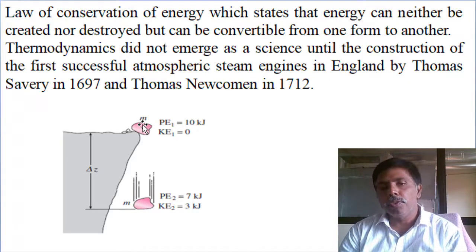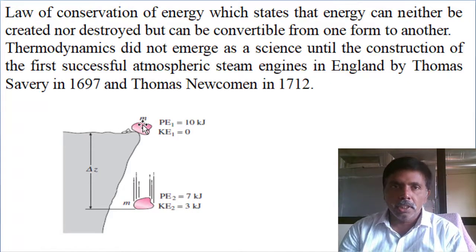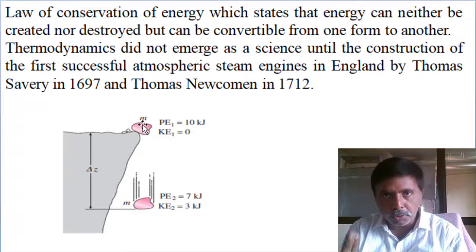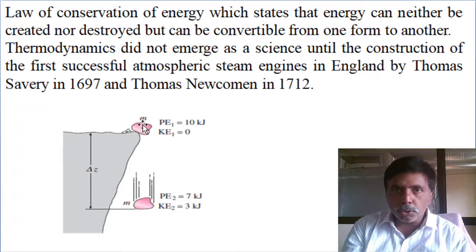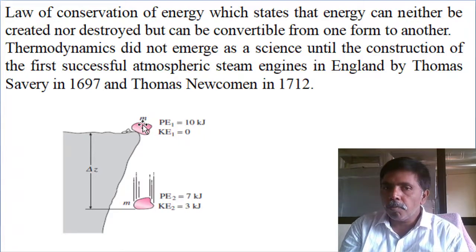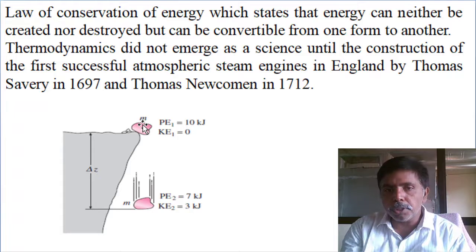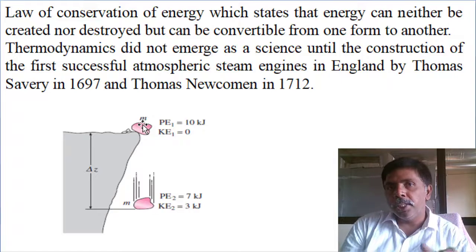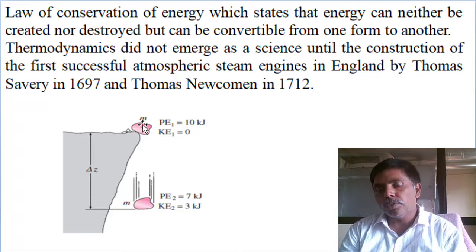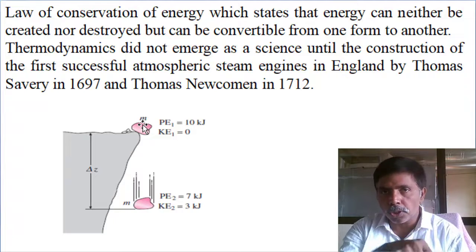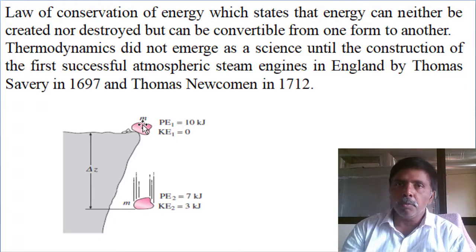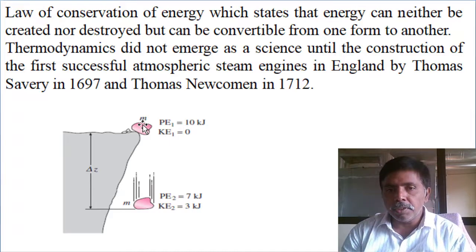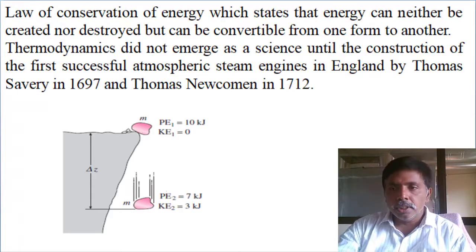Now the mass is moved some distance, then potential energy is reducing, the head is reducing. Whatever energy is reduced is converted into kinetic energy. The potential energy reduced from 10 to 7, and kinetic energy increased from 0 to 3. So here we can write the first law of thermodynamics: energy in equals energy out. Initially the potential energy is 10 kilojoules, kinetic is 0, total 10. At the final state, after completion of the movement of the mass, the potential energy is 7, kinetic energy is 3, total 10 only.